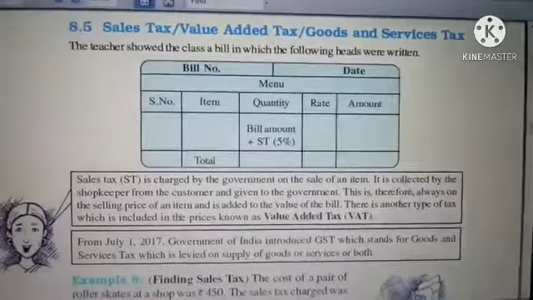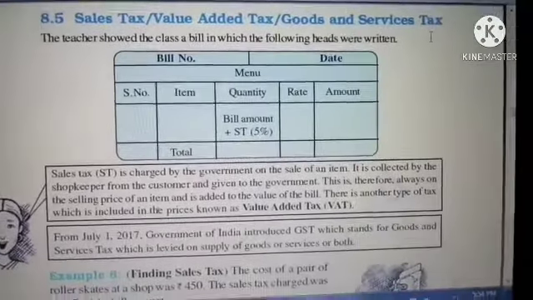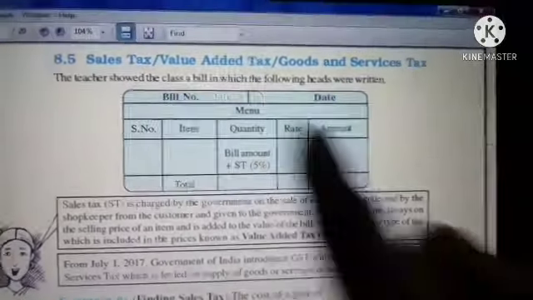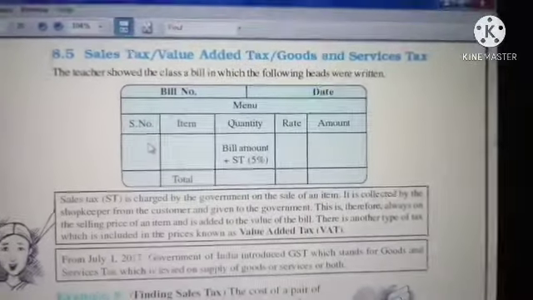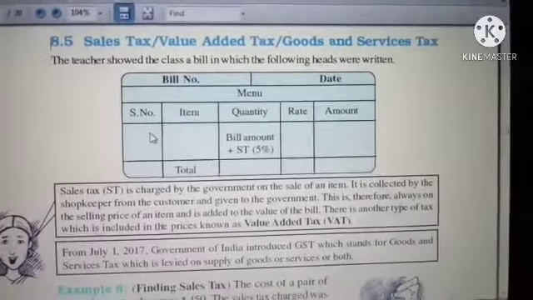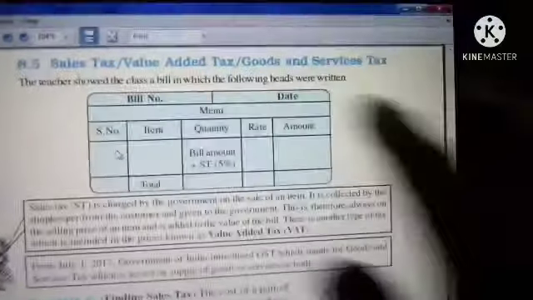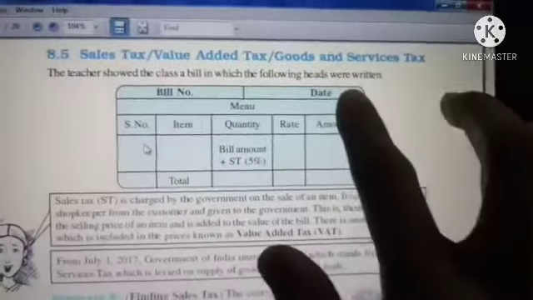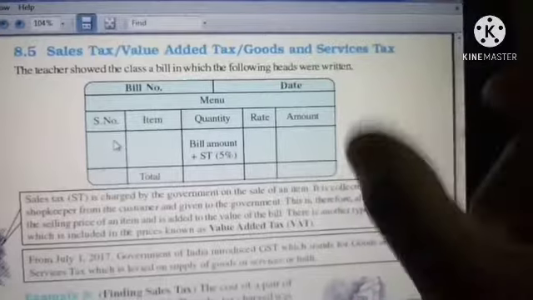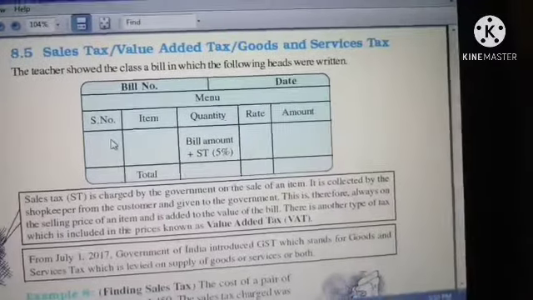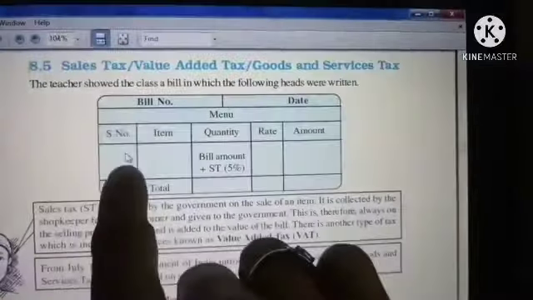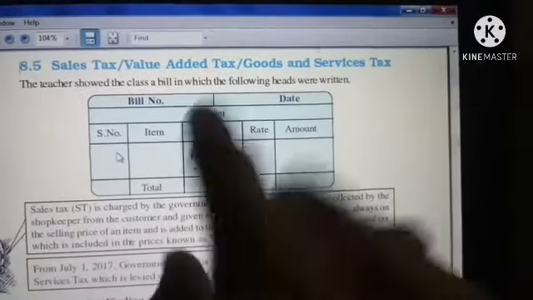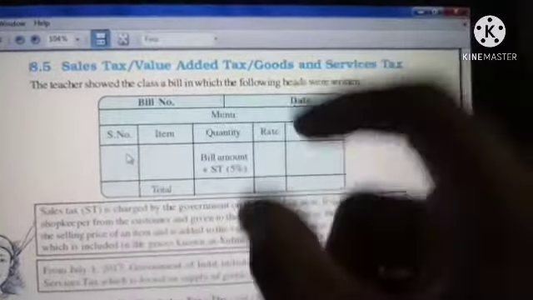Now there is one bill which is shown here. See, the bill number is there. Usually when you go to a shop to buy something, they provide you a bill. In that bill, the bill number will be there, the date on which you bought, and what all things you have bought. If it is a grocery shop and you bought chili powder and other things, they'll write the serial number, items, and quantity, whether it is 1 packet or 2 packets.